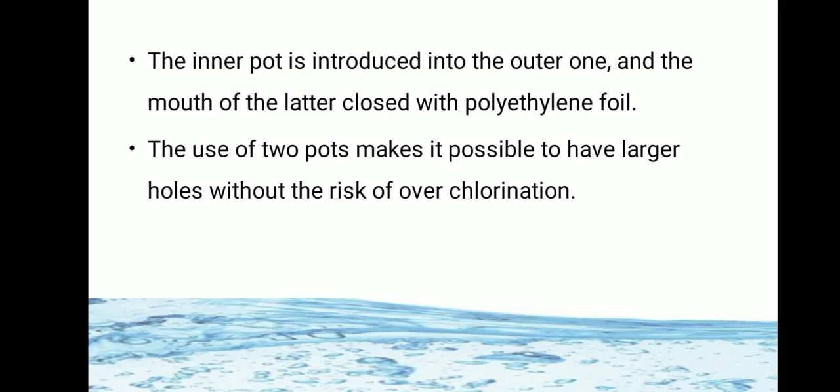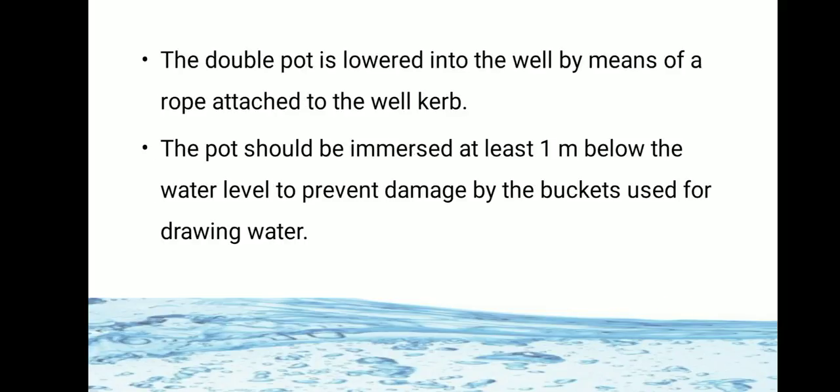The use of 2 pots makes it possible to have larger holes without the risk of overchlorination. The double pot is lowered into the well by means of a rope attached to the well curb. The pot should be immersed at least 1 meter below the water level to prevent damage by buckets used for drawing the water.